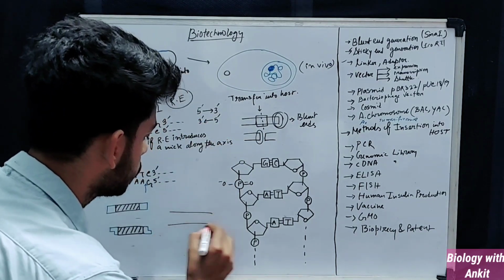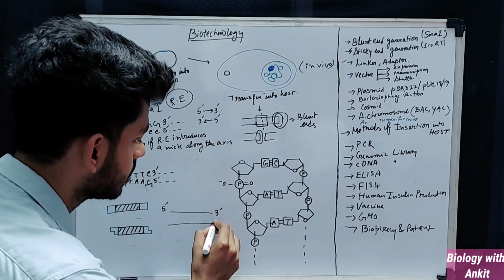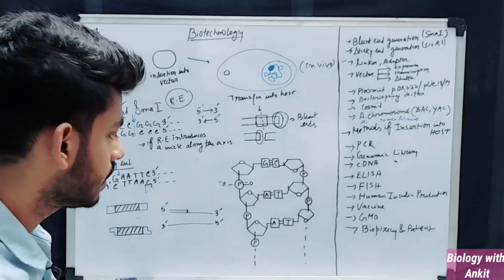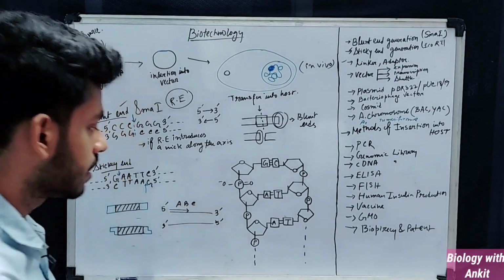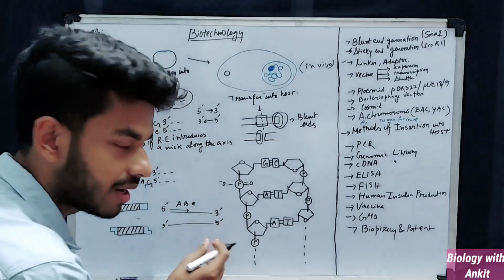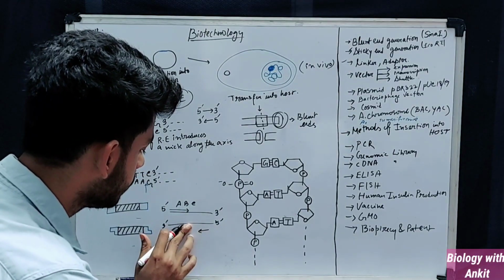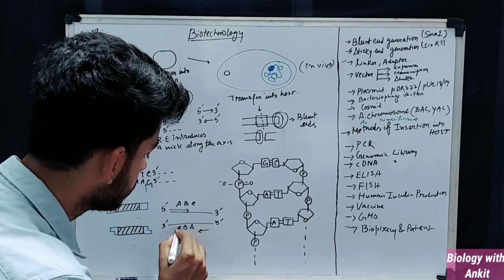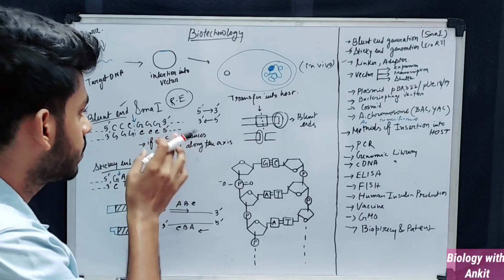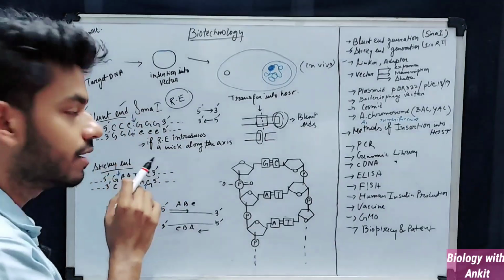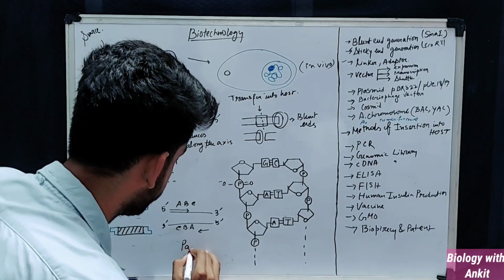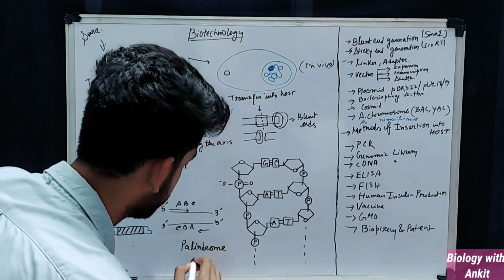See, in a DNA there are two strands and those two strands have opposite directions also. If you read a strand from 5' to 3' end and you get A, B, C, then if you read the opposite strand in the same direction, that is 5' to 3', you will get A, B, C. So here, if you read from 5' to 3', you will get C, C, C, G, G, G. And if you read again 5' to 3' from the opposite strand, you will get C, C, C, G, G, G. This type of sequences are called palindrome sequences.